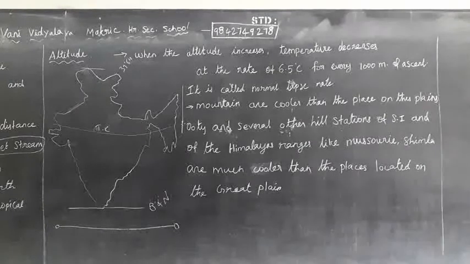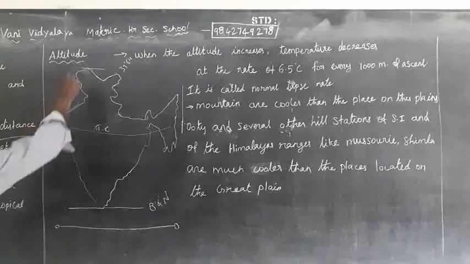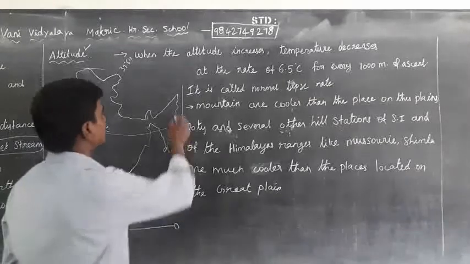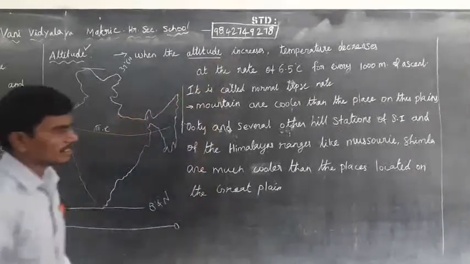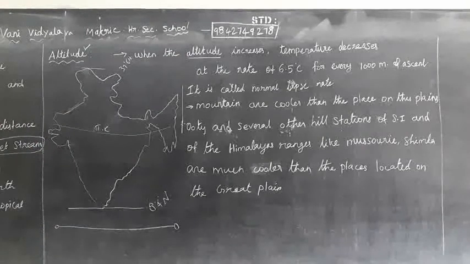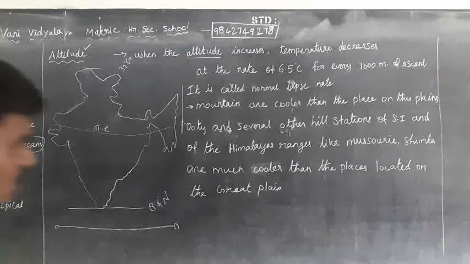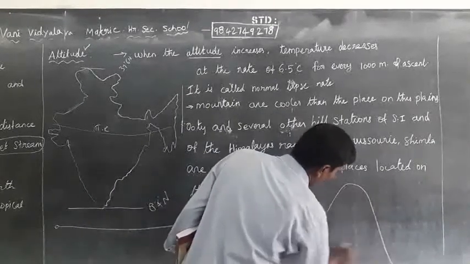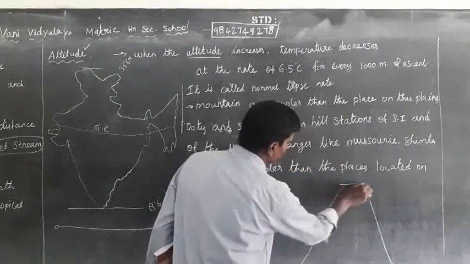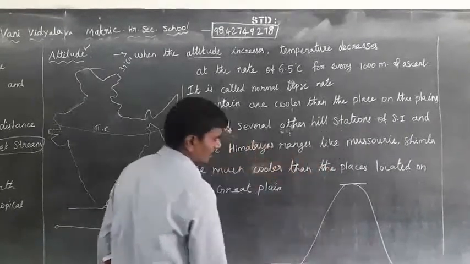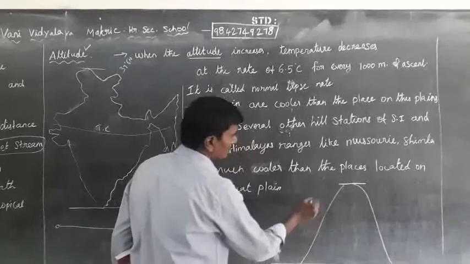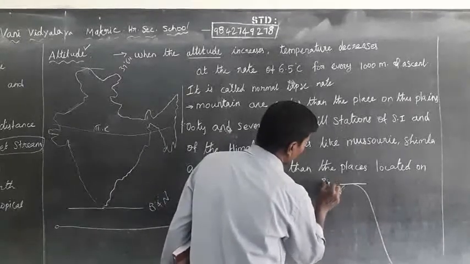Next topic, the altitude. Altitude means the increase in height, for example in the mountain areas, above sea level. For example, the height of Everest is 8,848 meters.